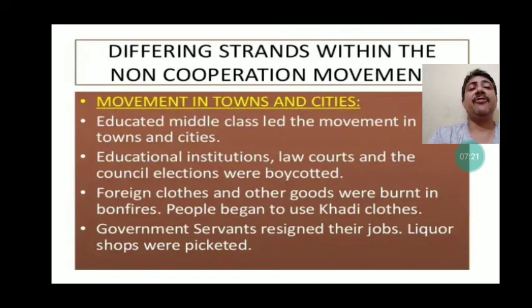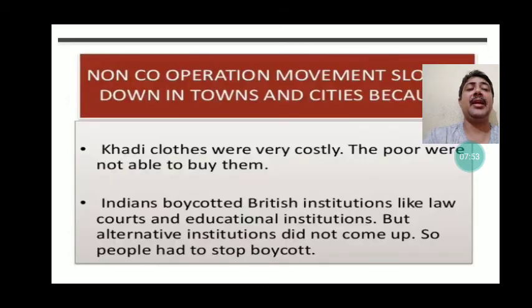Let us discuss what were the different strands within the non-cooperation movement, or in other words, how this movement created impact in different areas. Let us discuss the movement in towns and cities. We need to understand that the educated middle classes led this movement in towns and cities. Educational institutions and law courts were boycotted, and even the council elections were boycotted. Foreign clothes were burnt in bonfires. Government servants resigned from their jobs. Liquor shops were picketed.